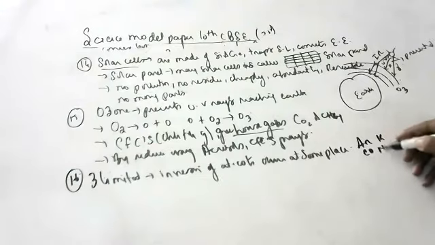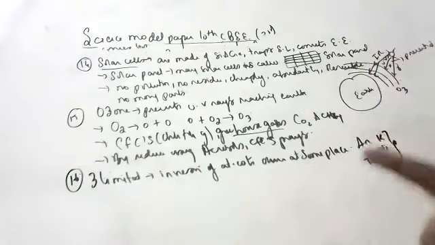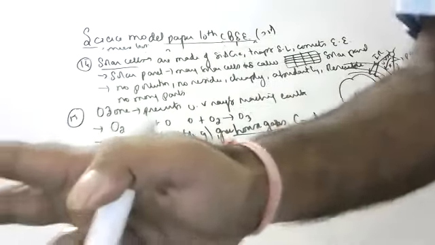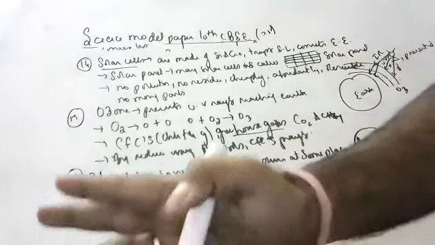Argon and potassium, cobalt and nickel, tellurium and iodine. In these three places inversion of atomic weights occurred. Compulsory you should write this: inversion of atomic weights occurred at some places.